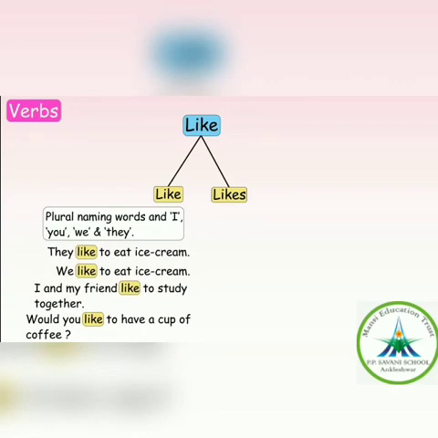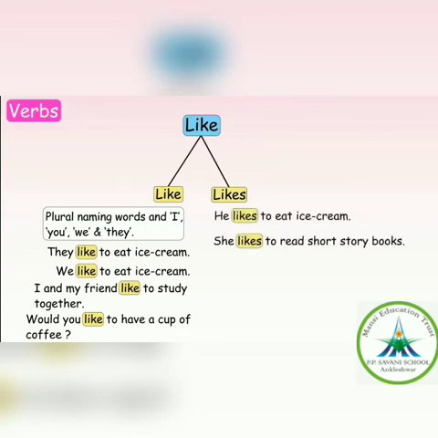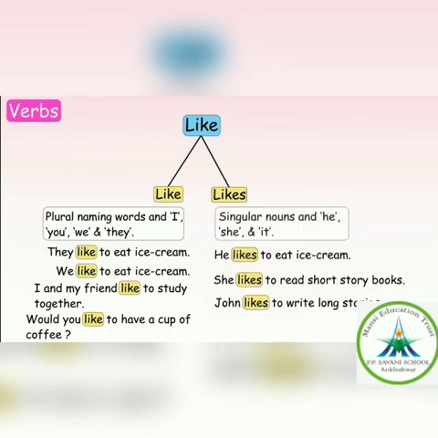Now, where do we use likes? Let's see the examples. He likes to eat ice cream. She likes to read short story books. John likes to write long stories. So, likes is used with singular nouns and he, she and it.